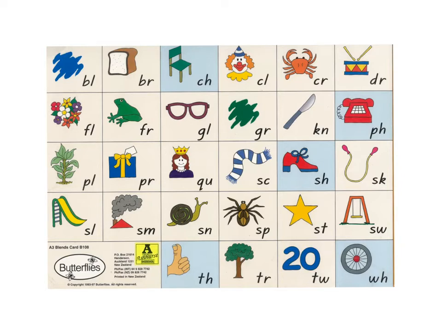Blue, bl. Bread, br. Chair, ch. Clown, cl. Crab, cr. Drum, dr. Flowers, fl. Frog, fr. Glasses, gl. Green, gr. Knife, n. Phone, f. Plant, pl. Present, pr. Queen, qu.